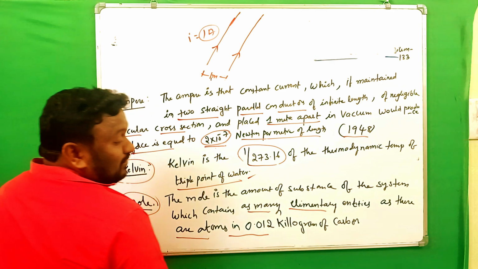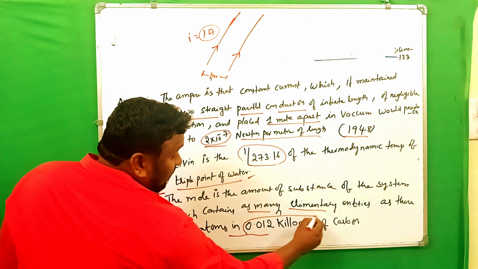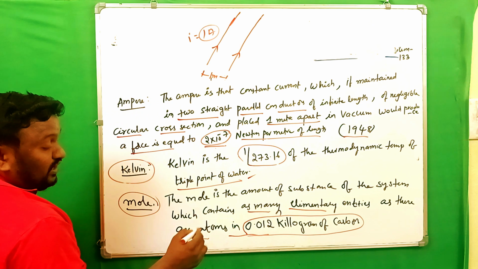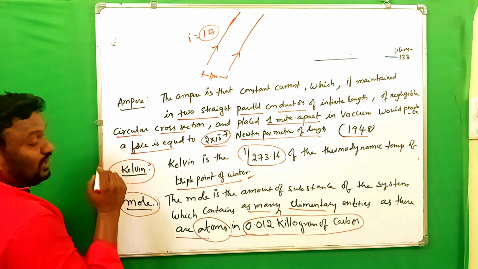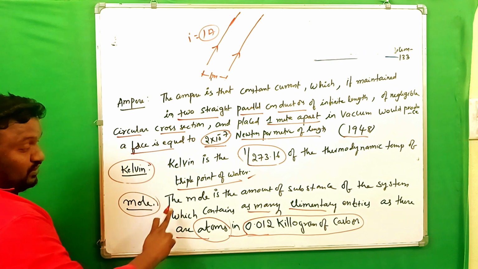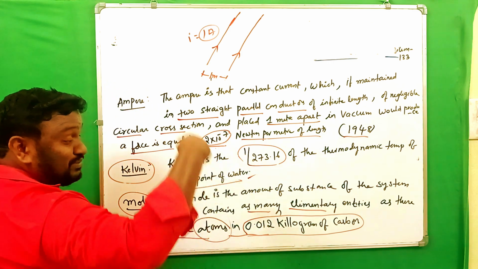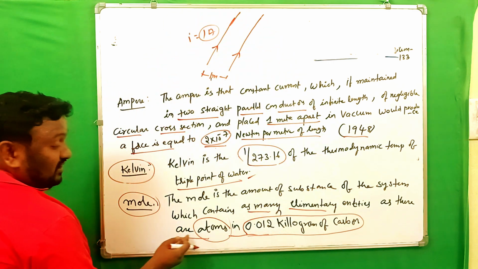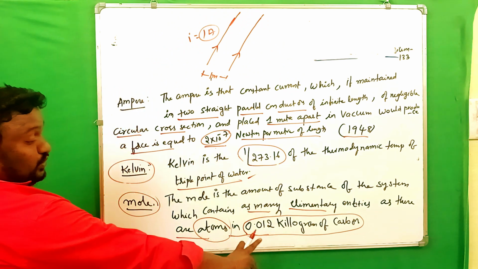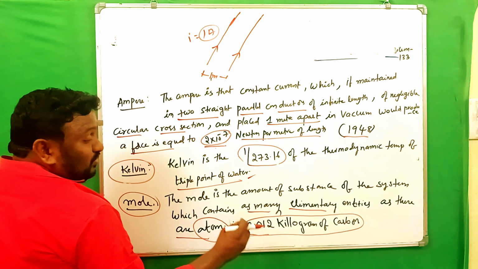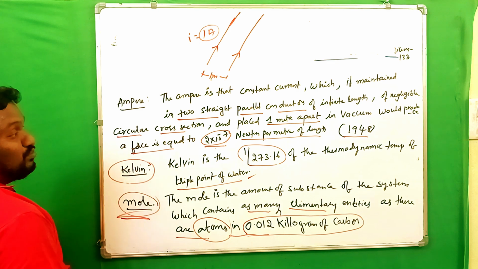0.012 kilogram of carbon. So the number of atoms, the small entities, present in 0.012 kilogram of carbon is what he calls a mole. Clear? See once again, the mole is the amount of substance of the system which contains as many elementary entities as there are atoms in 0.012 kilograms of carbon. So the number of atoms in this 0.012 kilogram of carbon was given as the mole.